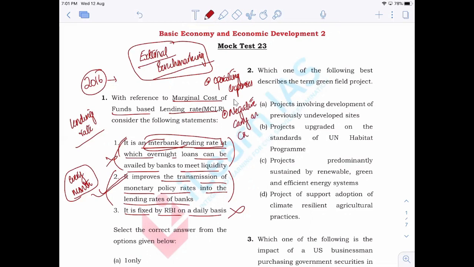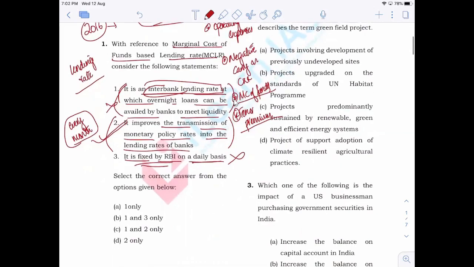Then the marginal cost of funds that they get, and finally, tenor premium. These are the important aspects covered under MCLR. So it is not fixed by RBI and it is not on a daily basis. So that is the first question. The answer is only D.